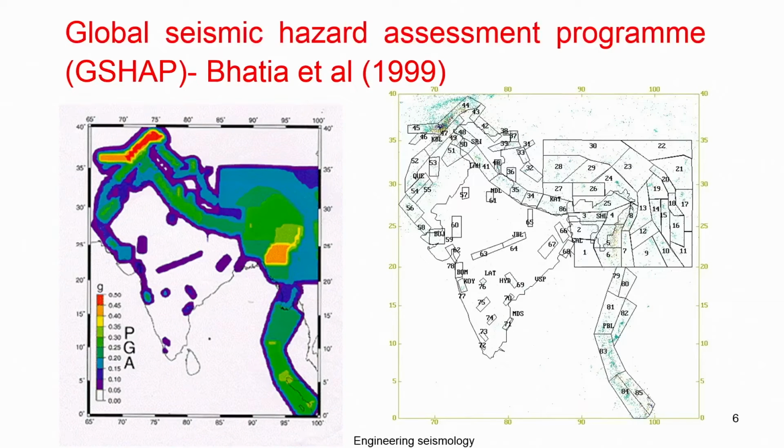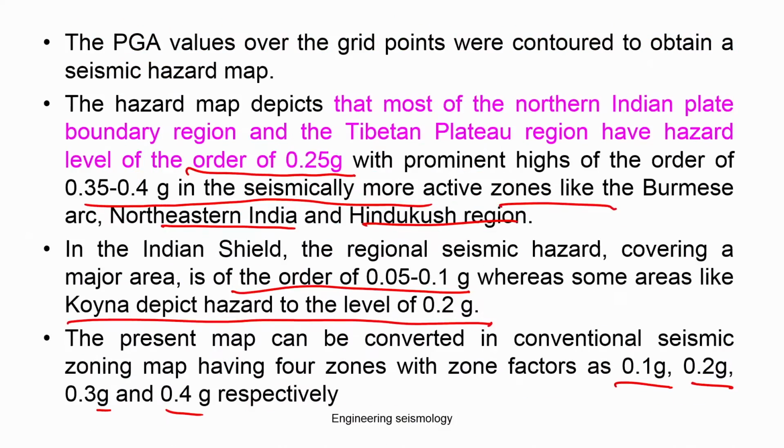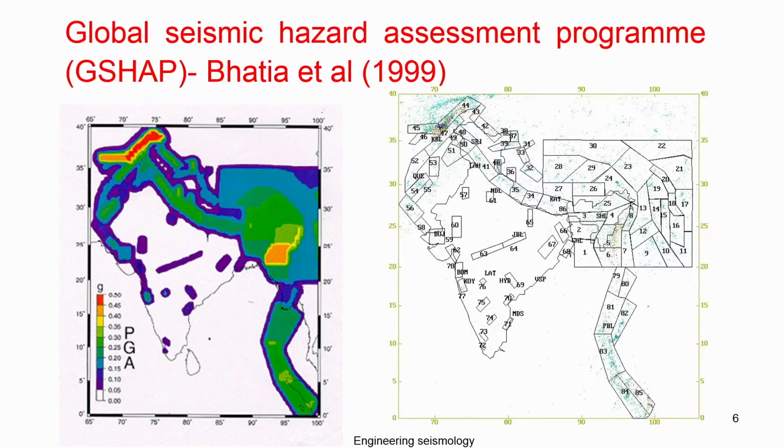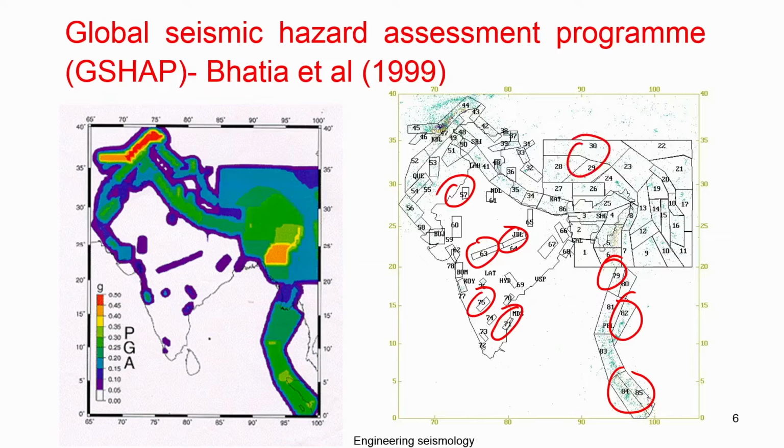So this is basically the 86 potential seismic zones you can see, and like that there are different potential seismic zones. They considered the entire India plus Bangladesh, Nepal on this side, and even a part of Pakistan clubbed together. This is the source zone they considered.